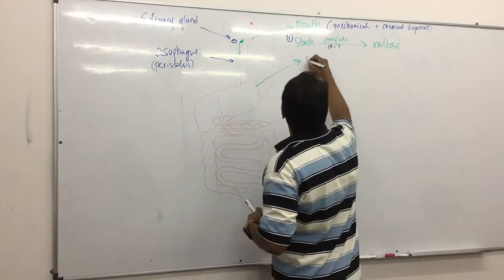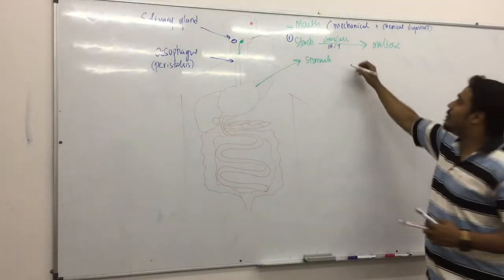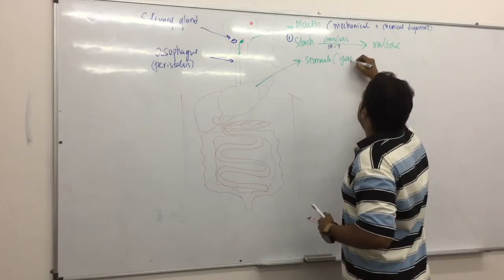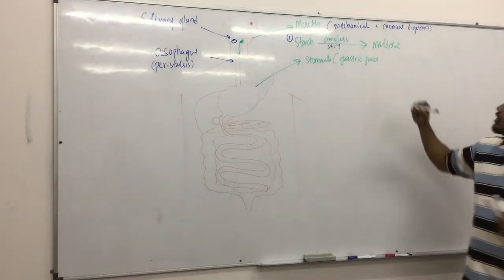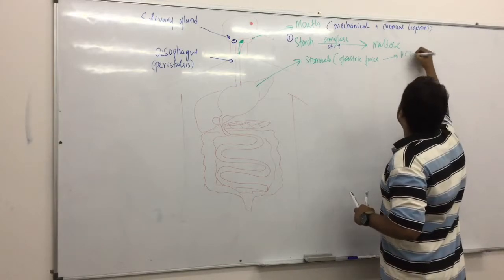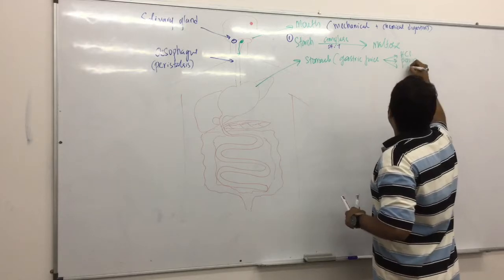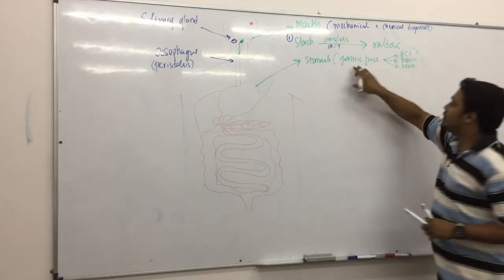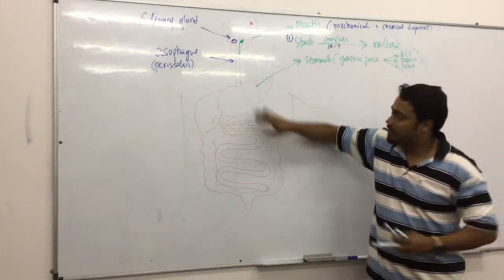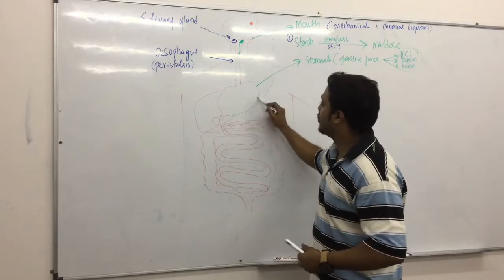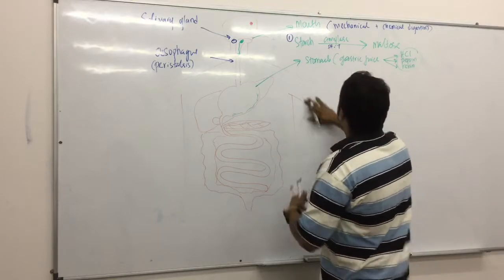So that's your stomach. Now, what do I need to know about the stomach? The stomach contains gastric juice. This is important. So, what is gastric juice? Gastric juice is a mixture of hydrochloric acid, pepsin, and rennet. So these three combine to form what we call gastric juice. Now this gastric juice is released by the wall of the stomach. So the gastric juice is all here, and they will break down protein.